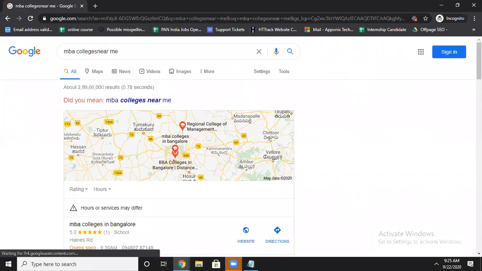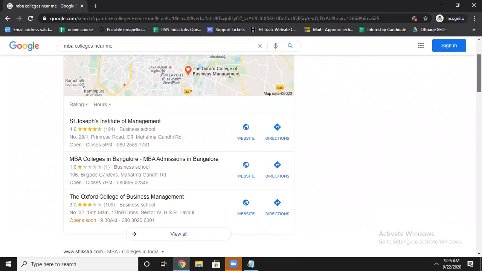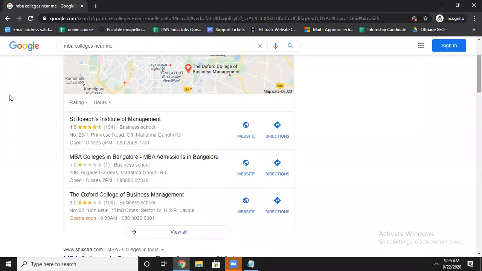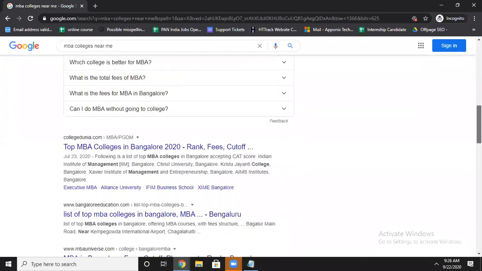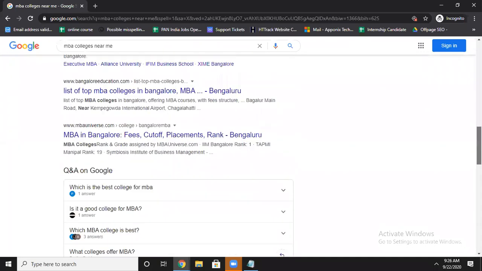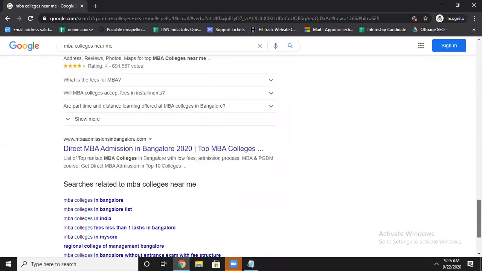You can see it is showing the MBA colleges near me. It lists based on the areas it captures, and it will list your data. This is called organic marketing.